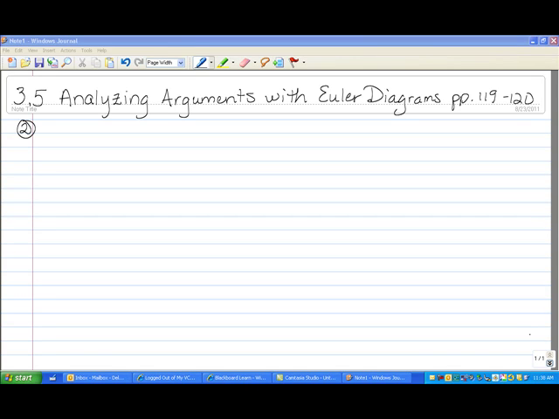Let's take a look at 3.5 on analyzing arguments with Euler diagrams. In the textbook, these exercises are on pages 119 and 120. If you're using the online text, you may want to print those beforehand. We'll begin with number 2, and we're to decide whether each argument is valid or invalid. Basically with these, you're using Euler diagrams for the most part, and I'll show you at least one exception as we work through the exercises.